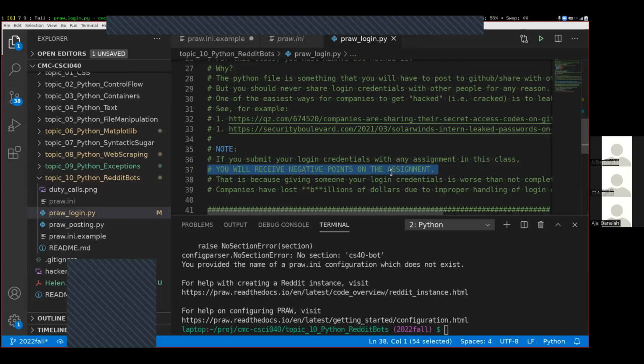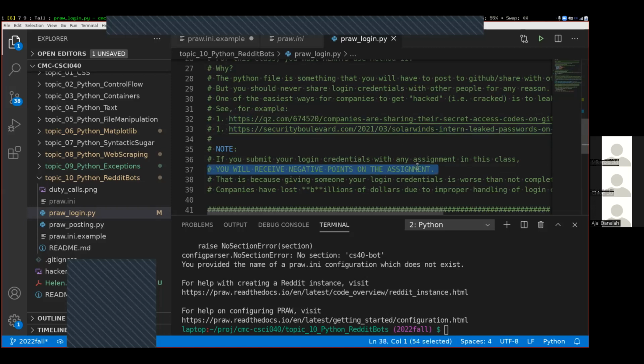If you upload your passwords to GitHub, it would be better for you just not to have done the assignment at all. Because the person who uploaded their passwords to GitHub for SolarWinds, it would have been better for them just to not exist for that year of working at that company, because they caused hundreds of billions of dollars of damage, not only to the company they were employed at, but to the other companies that depended on them.